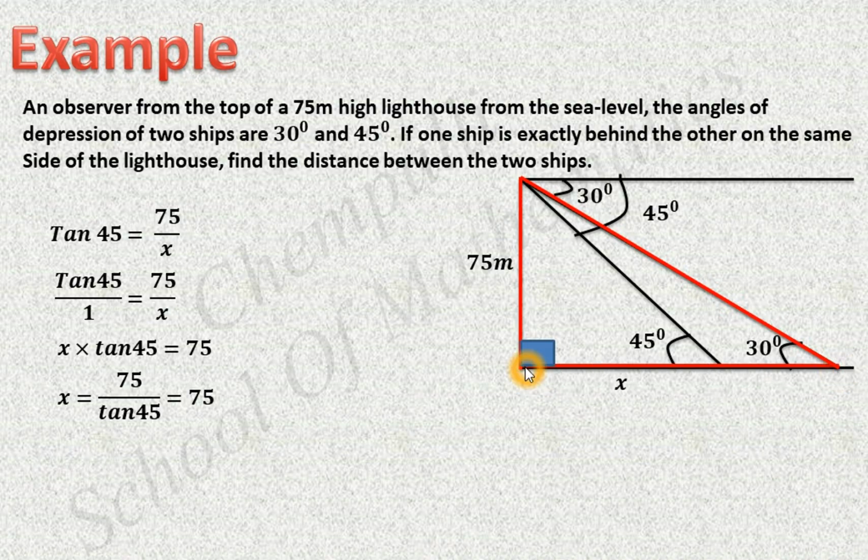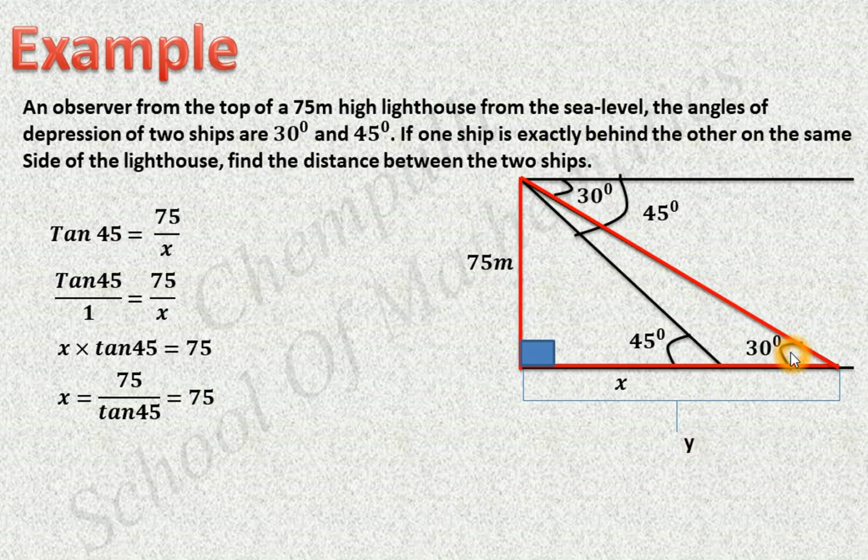Then what is this distance? We can mark this distance as y first, and then we can find this y. Which trigonometric ratio can we use here? Here one angle, 30, is given. That angle's opposite side is also given. We have to find the adjacent side. The same way, we can use tan.